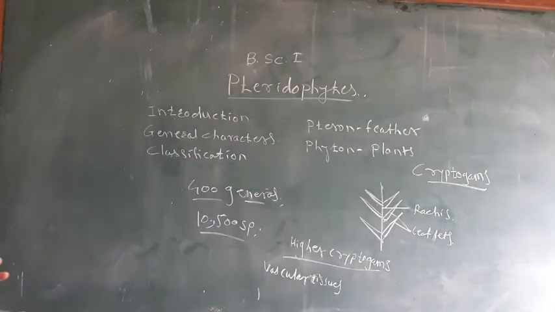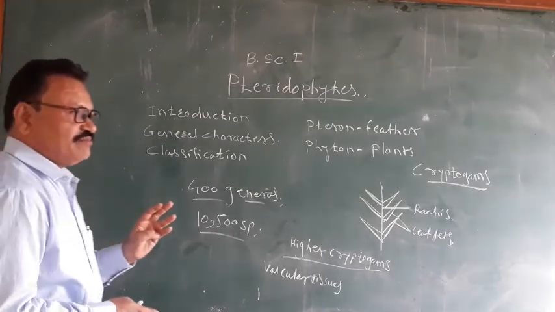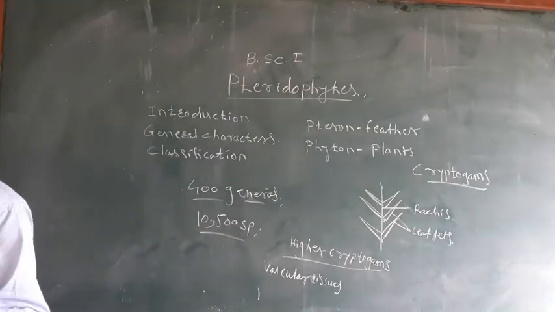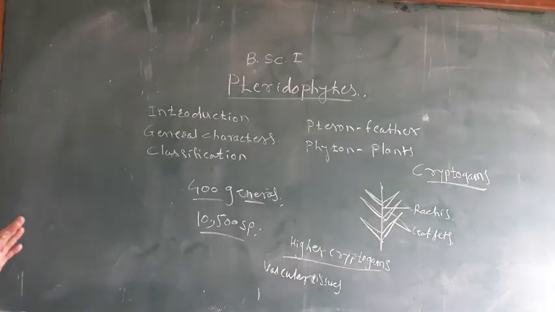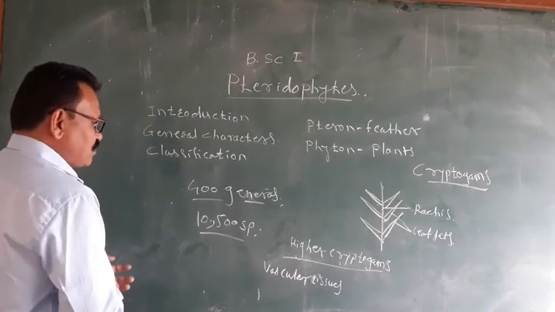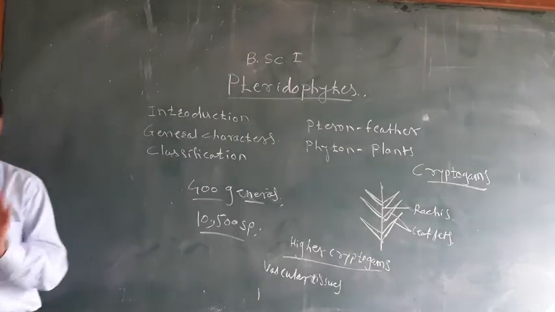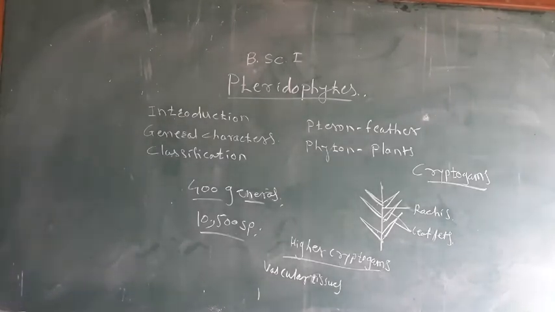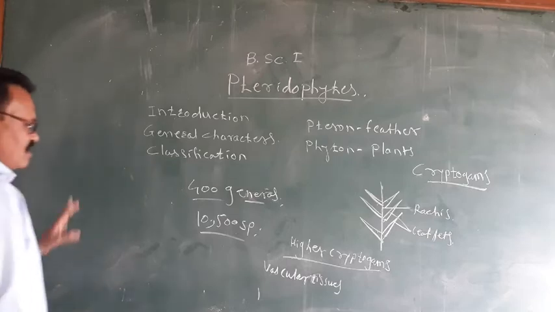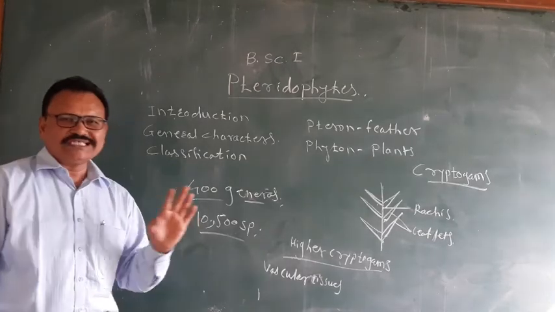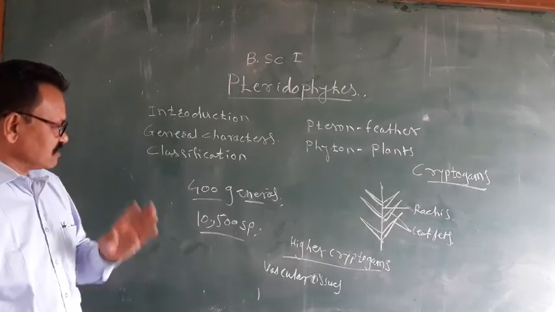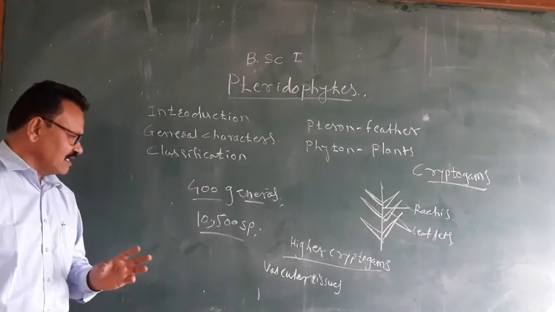In other cryptogams, that is the algae, fungi and bryophytes, which are also cryptogamic plants, the vascular tissue system is not well developed. It is absent. They do not show xylem and phloem. But in the pteridophytes, the vascular tissue system is well developed.